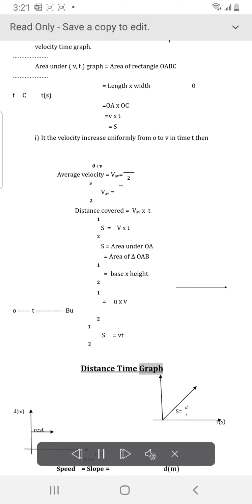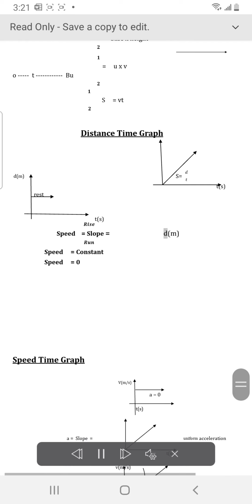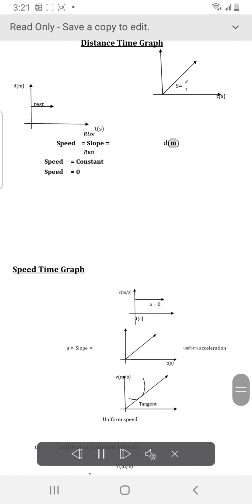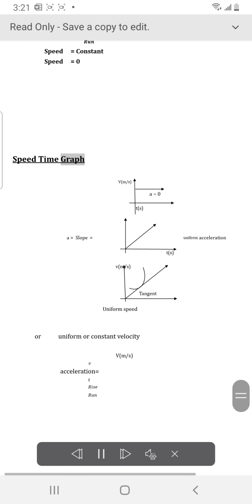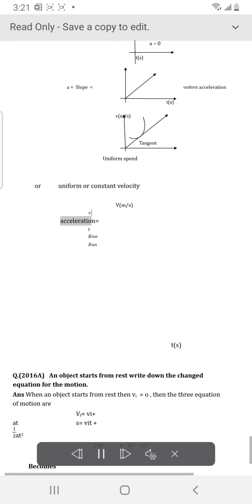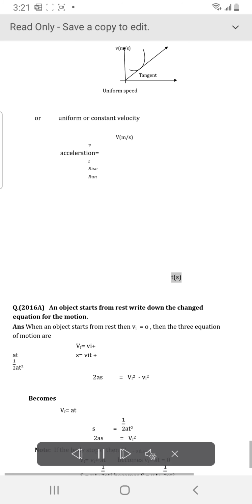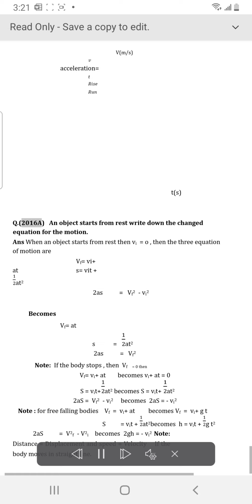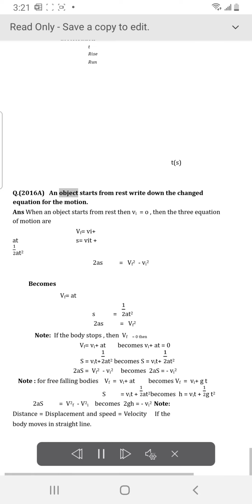Distance time graph. Speed equals slope equals d over t. Speed equals constant. Speed equals 0. Speed time graph. Uniform speed, or uniform or constant velocity. V m/s. Acceleration equals slope.